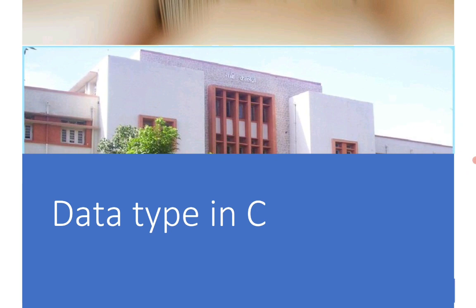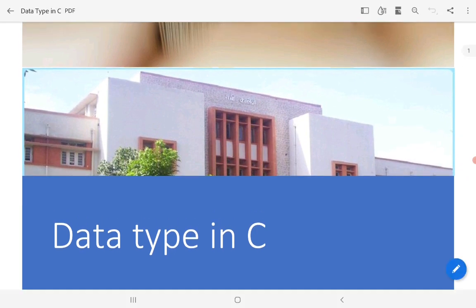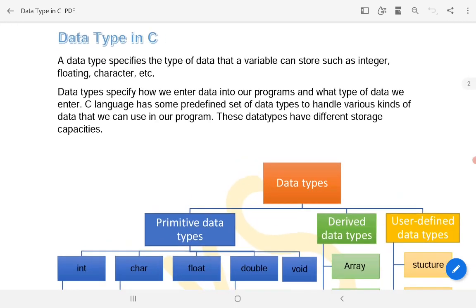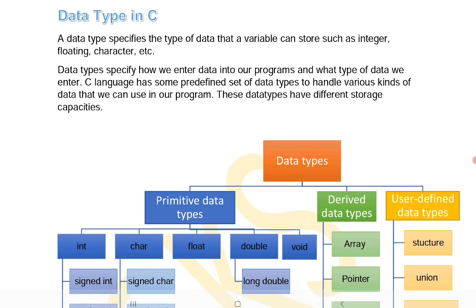So, today we discuss two important essay type questions, that is data types in C and the different types of operators in C. Both we discuss here. So, start with data types in C. What is a data type and what are the different types of data types?